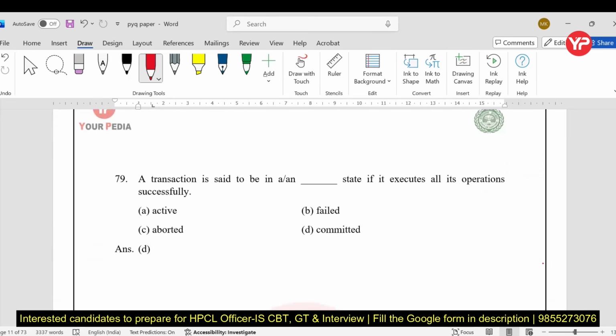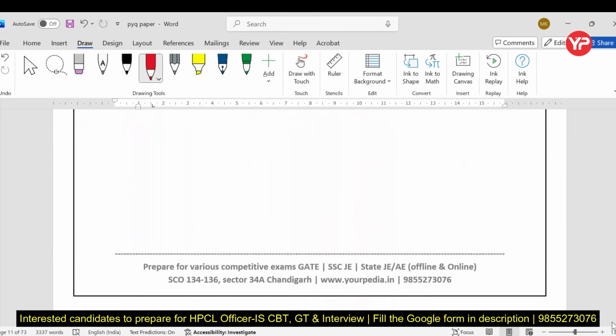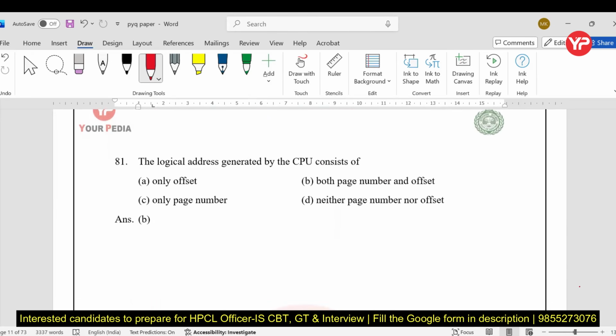A transaction is said to be in dash state if it executes all its operations successfully. Committed state. After committing, everything is stored in the permanent storage. The logical address generated by the CPU is divided into two parts, P and D, both page number and the offset. So B is the right answer, my dear students.